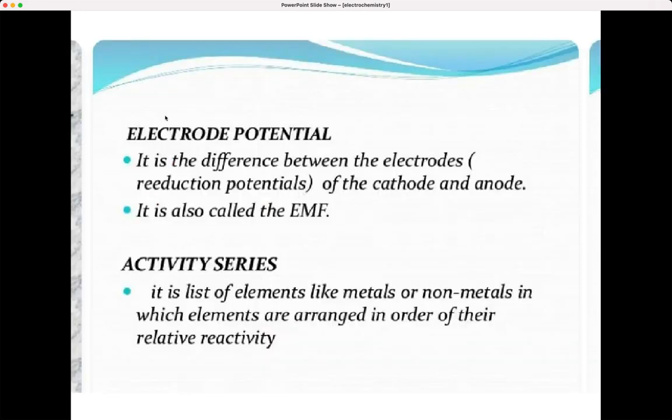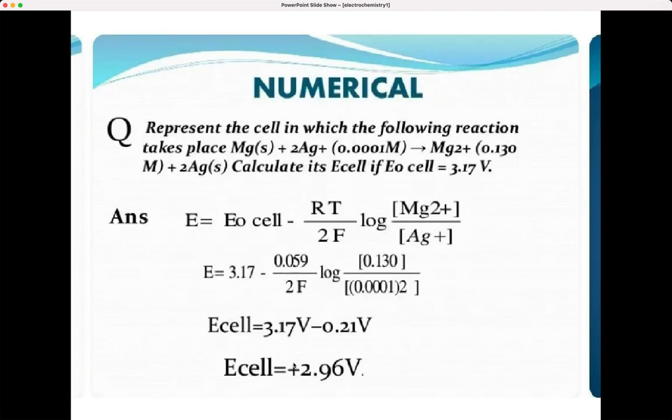Now what is the electrode potential? That is the difference between the electrodes, the cathode and anode, also known as the EMF, electromotive force. Now the activity series is the list of elements like metals or non-metals in which elements are arranged in the order of their reactivity.